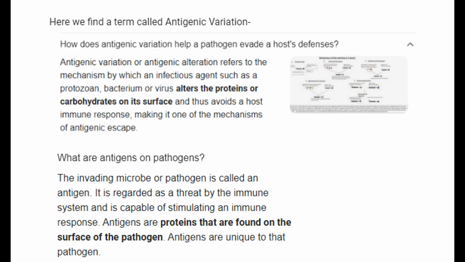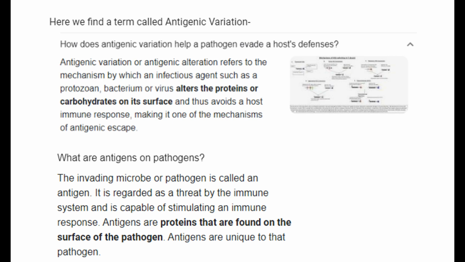So here we find a term called antigenic variation. How does antigenic variation help a pathogen evade a host's defenses? Antigenic variation and antigenic alteration refers to the mechanism by which an infectious agent, such as a protozoan, bacterium, or virus, alters the proteins or carbohydrates on its surface, and thus avoids a host immune response, making it one of the mechanisms of antigenic escape.